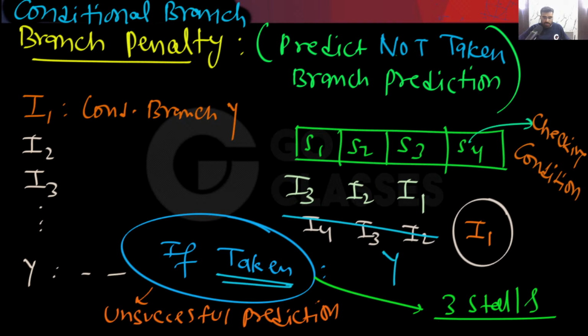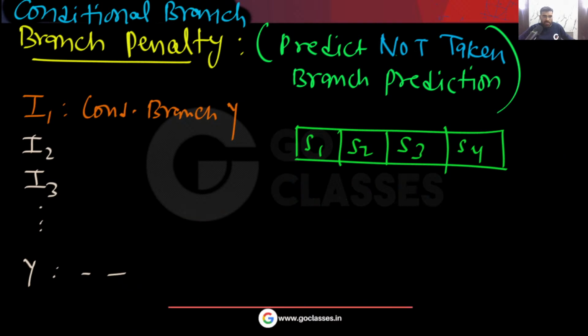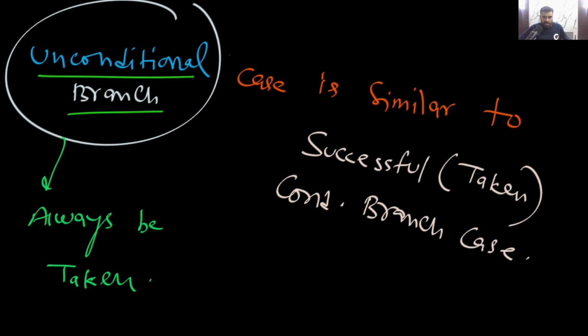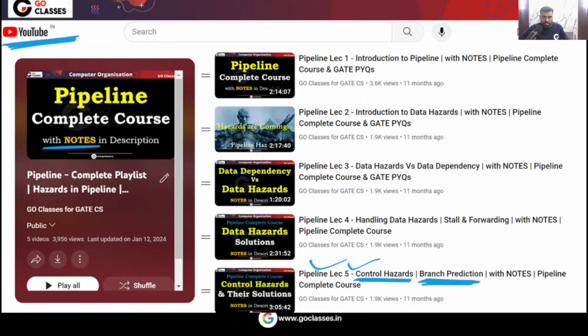Okay, so very simple. And what about the case of unconditional branch? What is going to be the case of unconditional branch? In this question, one line is given to you. You can see this statement.